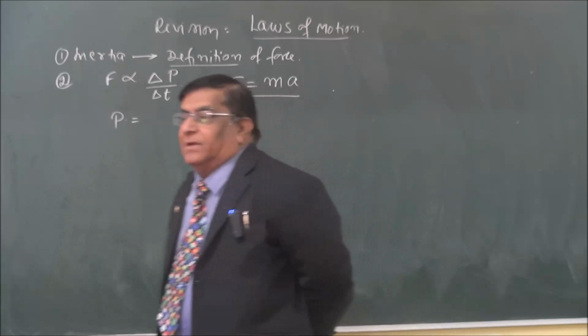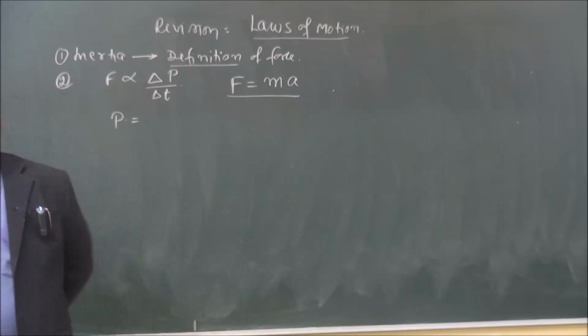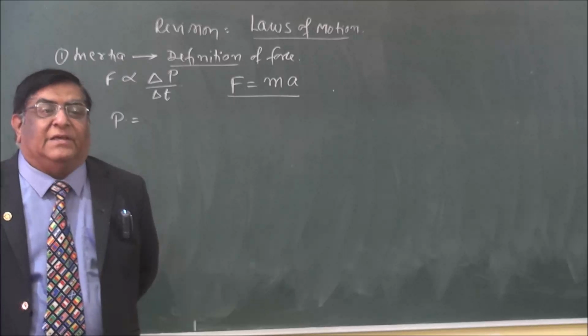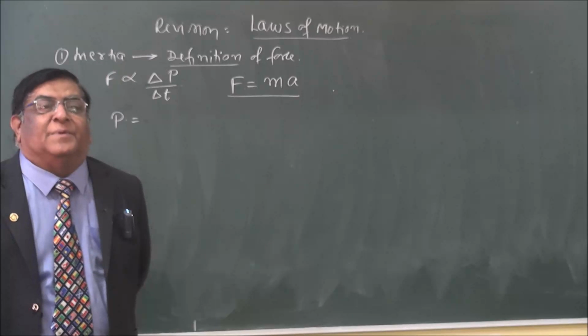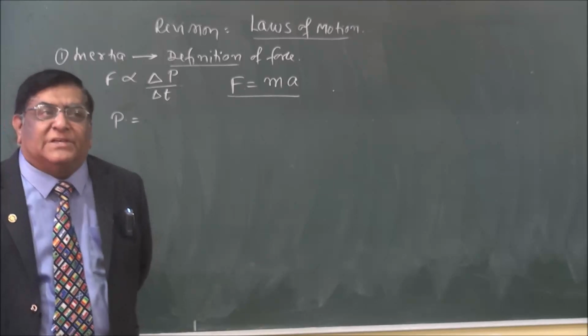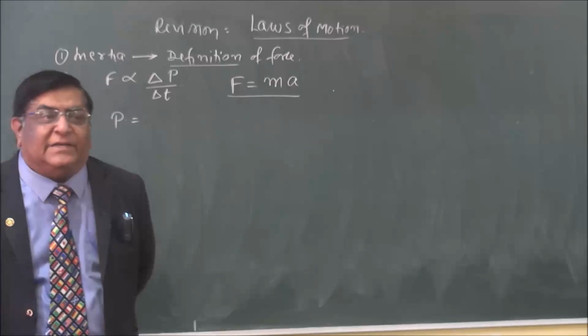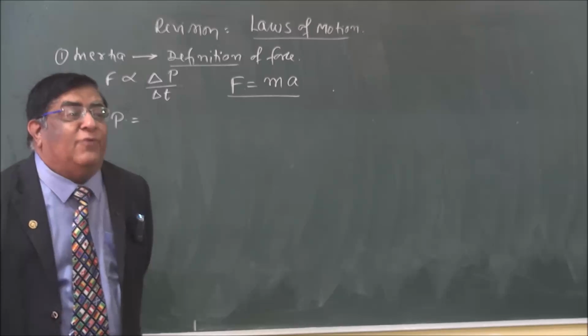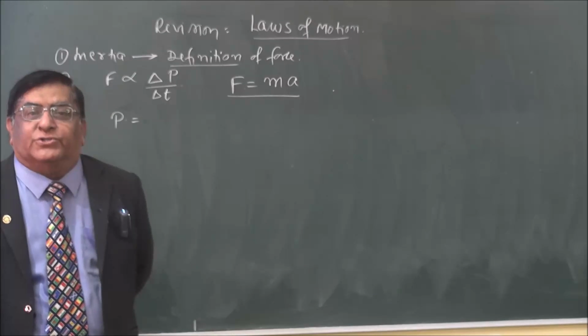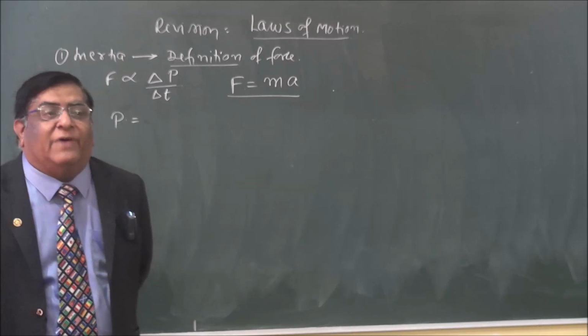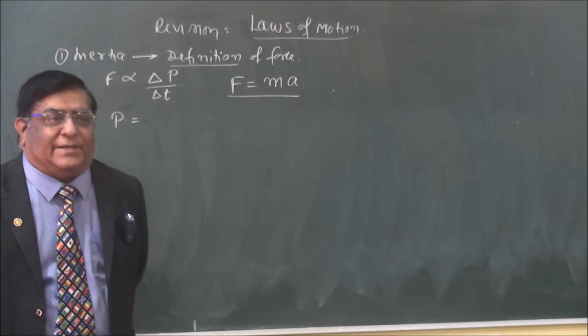Now in modern physics we study, even the word matter has been removed. Momentum is a physical quantity of motional invariance. Motional means during motion, invariance means do not change.